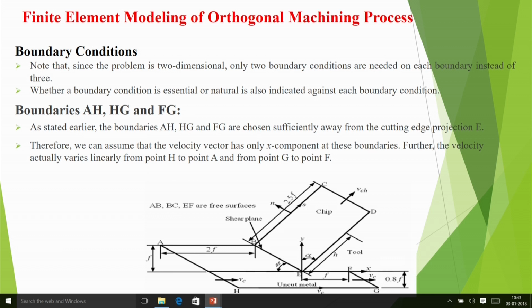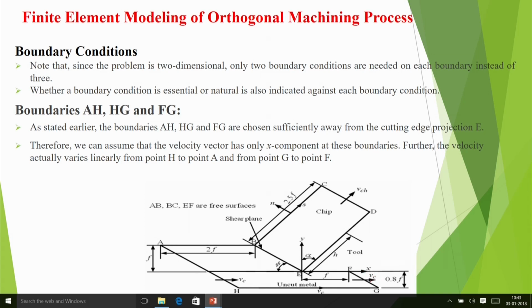So at these boundaries AH, HG and FG, we assume that the velocity vector has only an x component. AH, then HG, then FG.